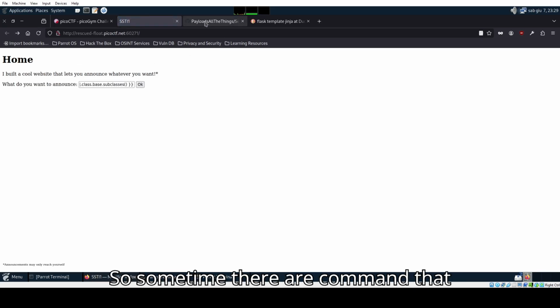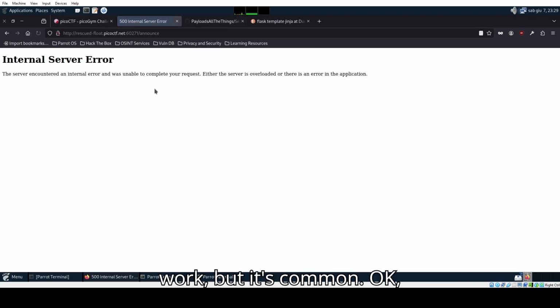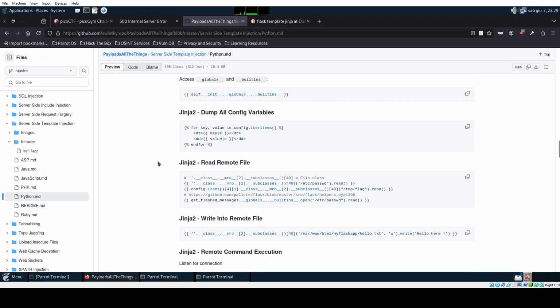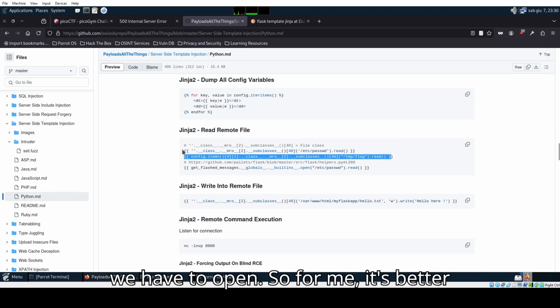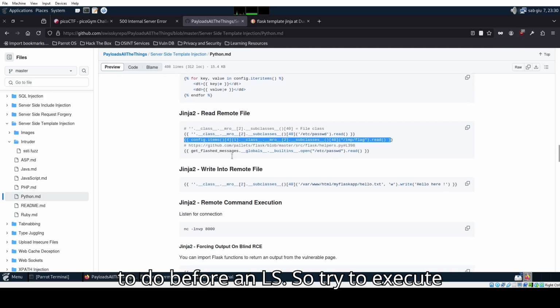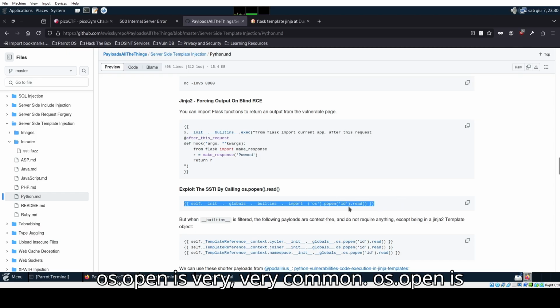Okay, internal server error. So sometimes there are commands that work, sometimes commands that will not work, but it's common. Okay, read the remote file. Let's try. But we really don't know which file we have to open. So for me, it's better to do an ls before. So try to execute a command first. Exploit by calling os.popen. os.popen is very common. It is used in Python as well to read the output of some command. For example, we have the id command.